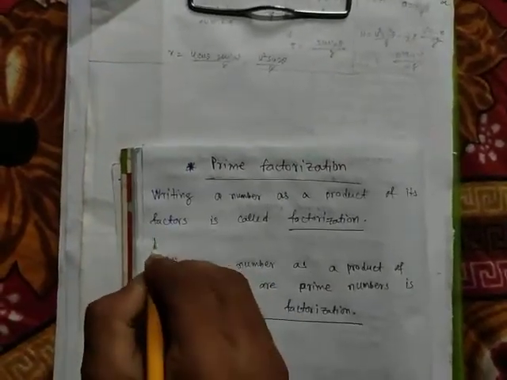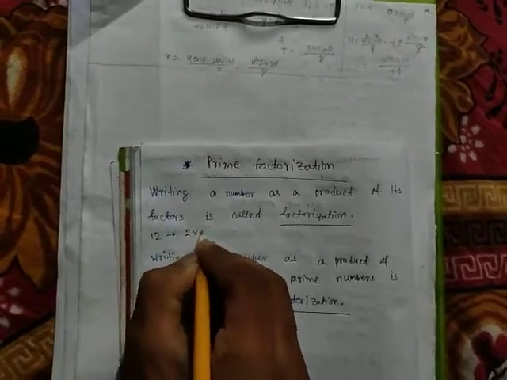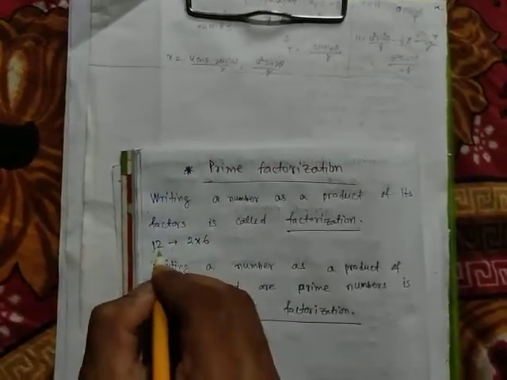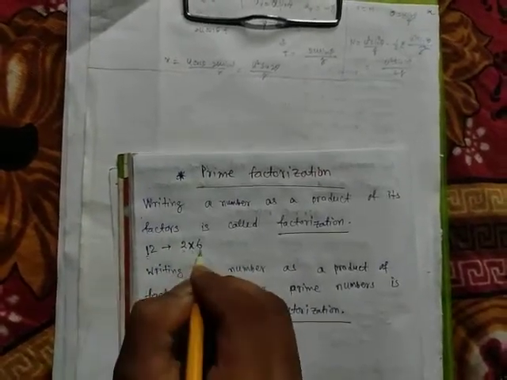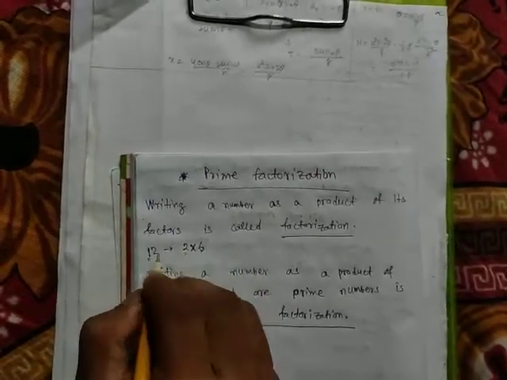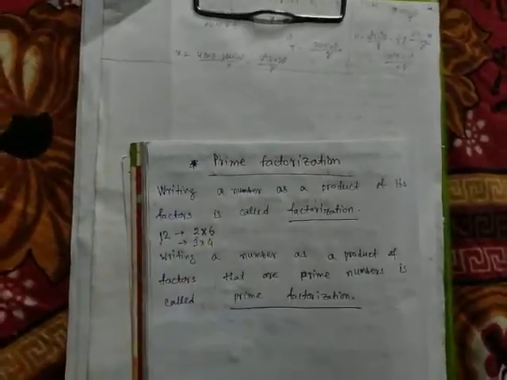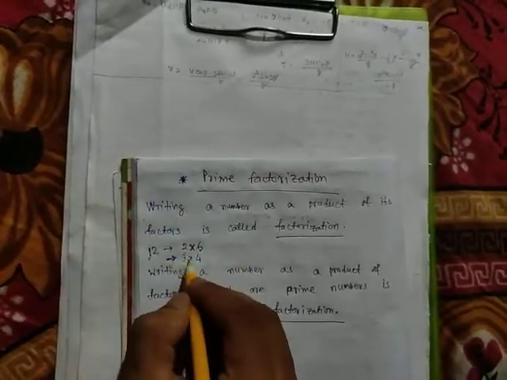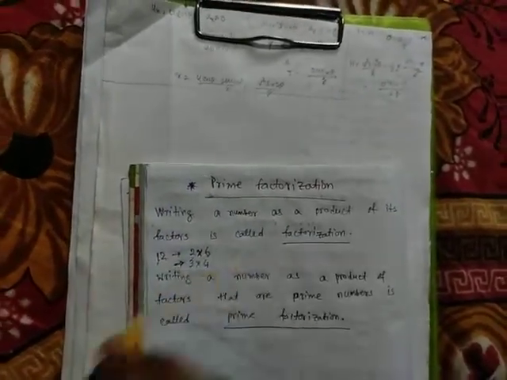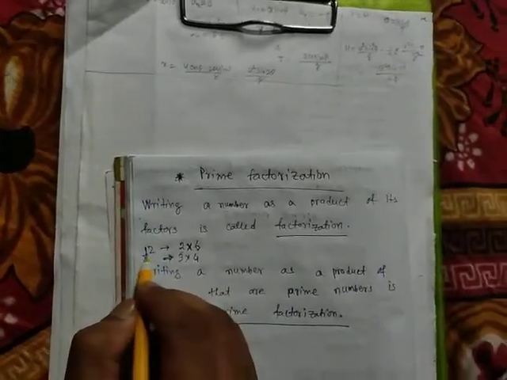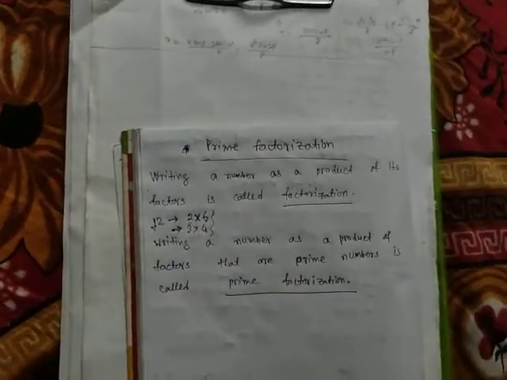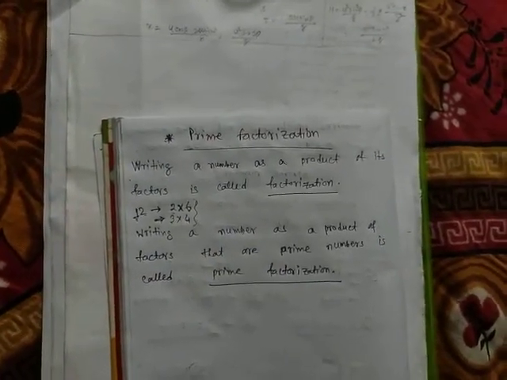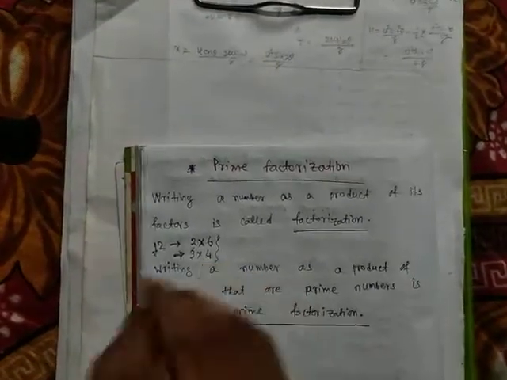For example, suppose you have the number 12. 12 is equal to 2 into 6. We are writing a number as the product of its factors. 2 is a factor of 12, 6 is also a factor of 12. So 2 into 6 means 12, 3 into 4 means 12. So writing the number as the product of its factors is called factorization. This is called the factorization method.